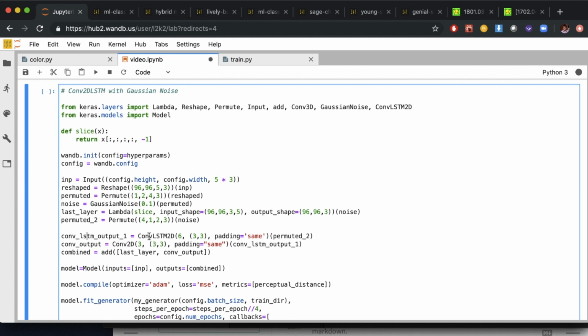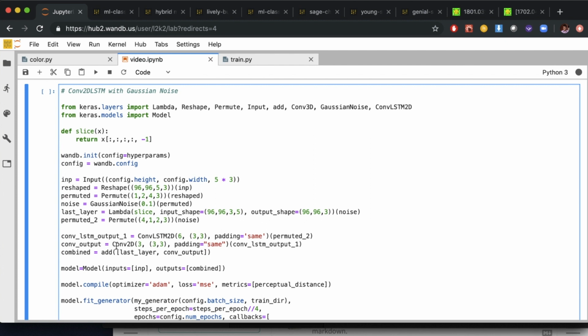So instead of that conv3D, we're going to use a conv LSTM 2D layer. And it has all the same options as an LSTM. So if we were going to stack these, we'd have to call return sequences equal true. And if that doesn't make sense to you, go back to the LSTM video, which is now super relevant for this case. In this case, because we didn't call return sequences equal true, it's only going to return the last output.